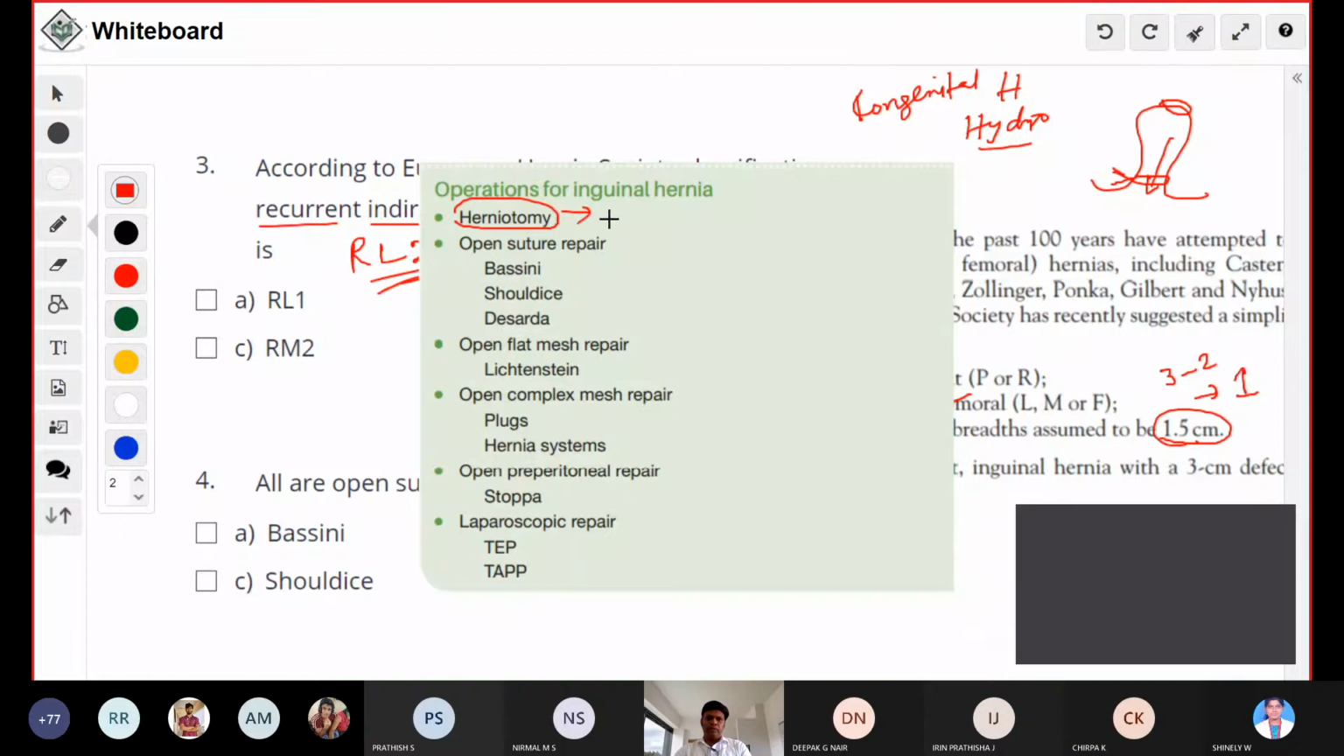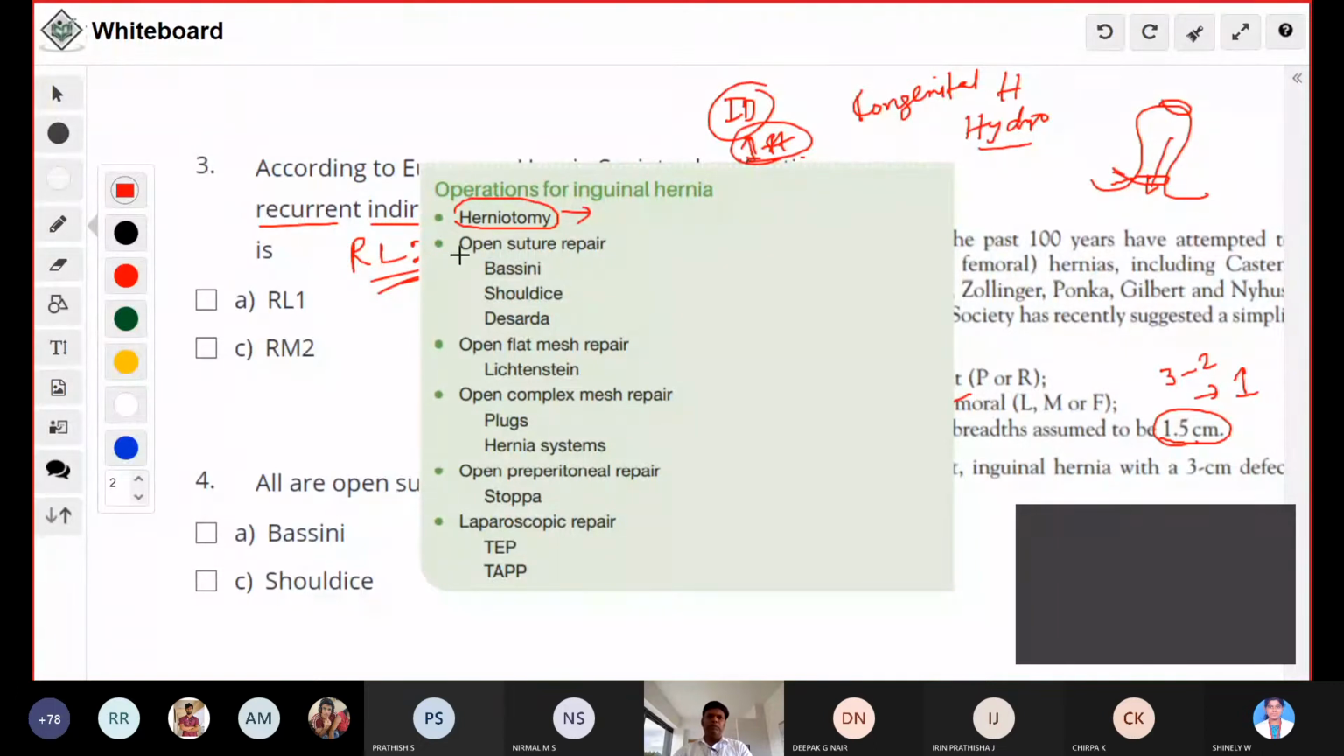And herniotomy is also a part of the procedure. If you get an indirect inguinal hernia, herniotomy is the first step in the surgery. After that only you can plan for the repair and all. And the next one is the open suture repair.